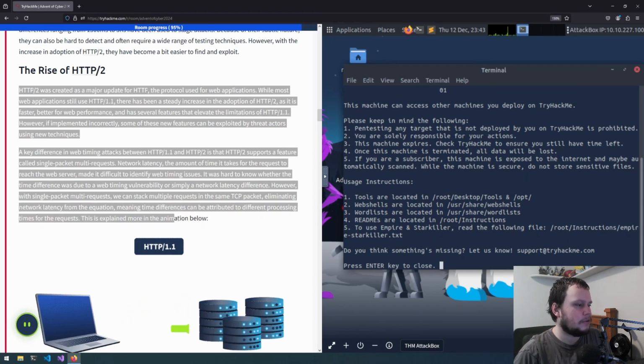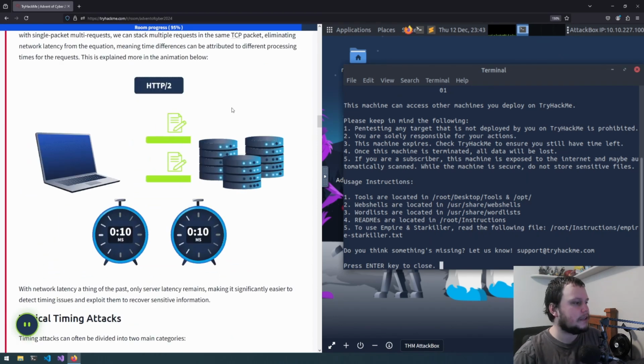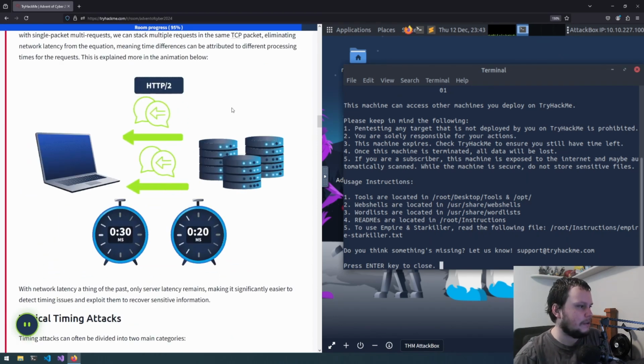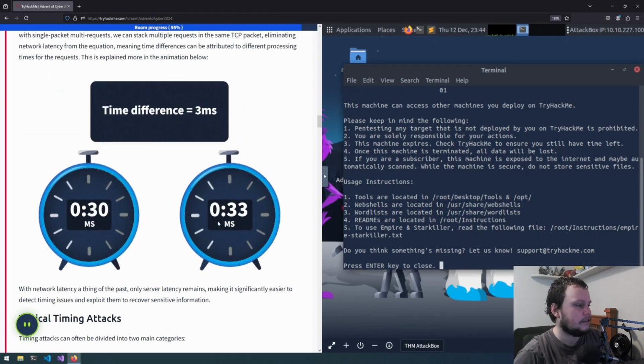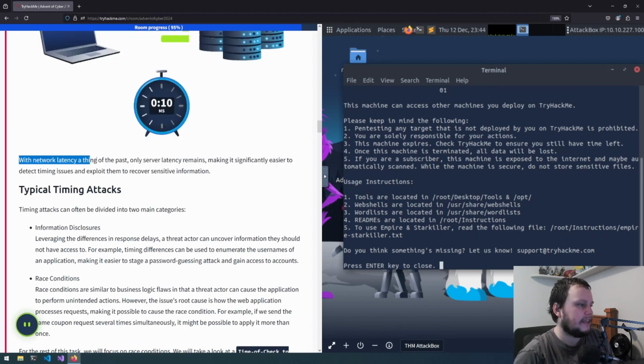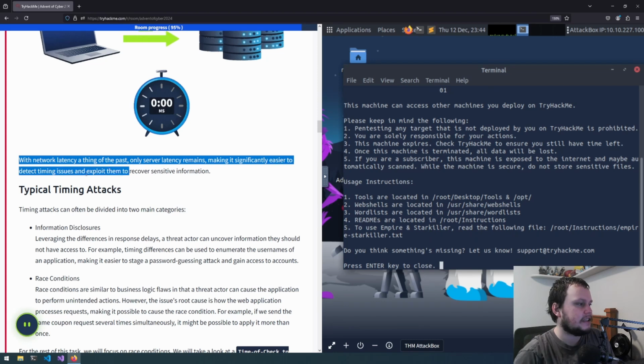This is explained more in the animation. So instead of just sending one request, you can send two, and see the timing differences between both of them, which indicates how much time was spent processing the first and then the second. So with network latency a thing of the past, only server latency remains, making it significantly easier to detect timing issues and exploit them to recover sensitive information.